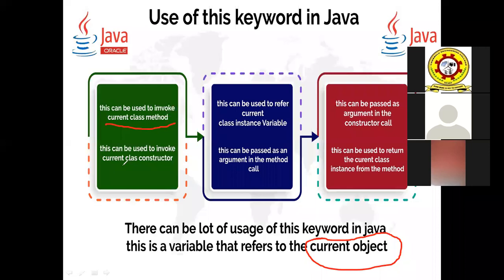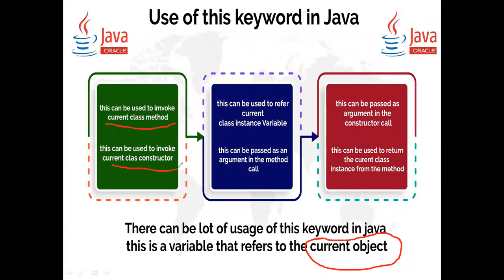And if you want to invoke the current class constructor, for example, there is a class A and inside class A there are two constructors. We all know that the constructor has the same name as the class name. So the two constructors will be A with 0 parameters and A with 1 integer parameter. If you are executing constructor A with 0 parameters, and from that you want to execute the constructor with 1 integer parameter, then we can use this keyword.